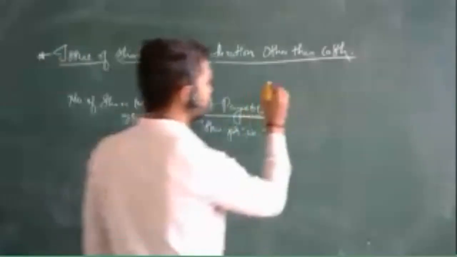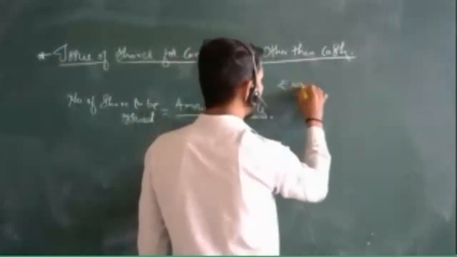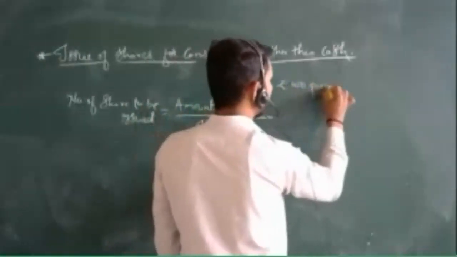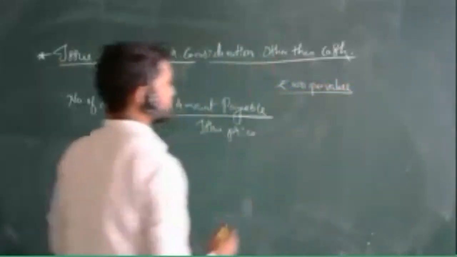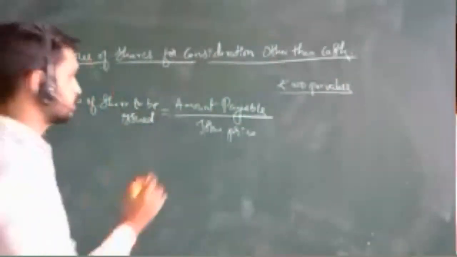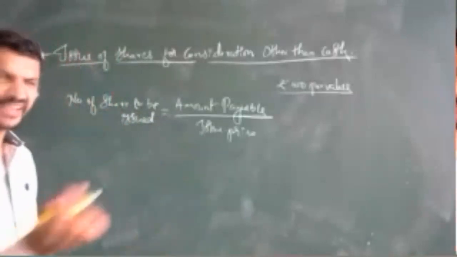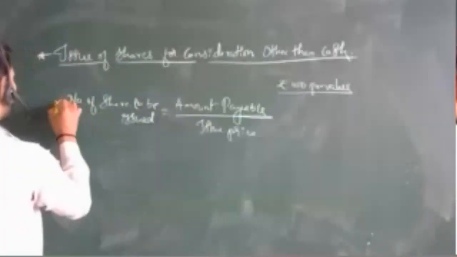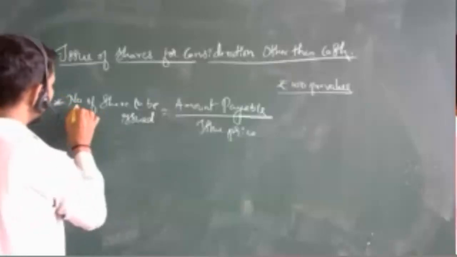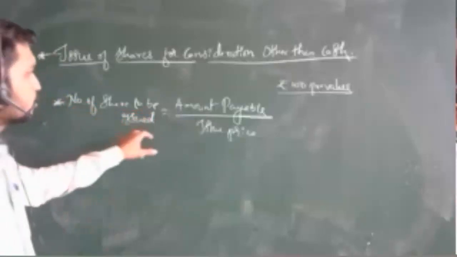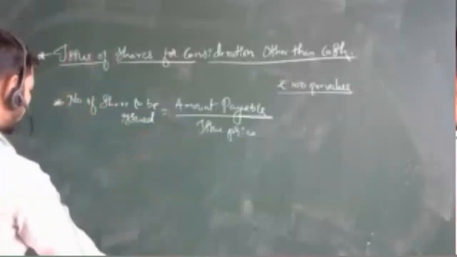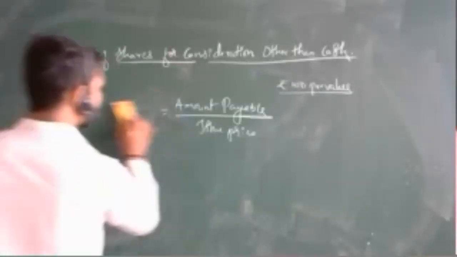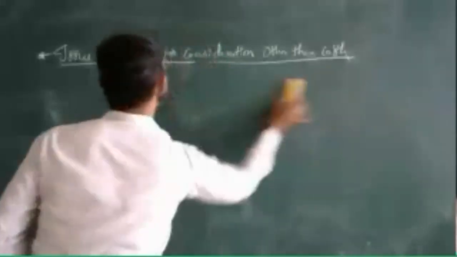Just like the example I took, the par value of a share is 100 rupees, for one building's price. Let's take that example. This is the number of shares to be issued on the building amount. Let's take that example, calculate this, and pass the journal entries on it.